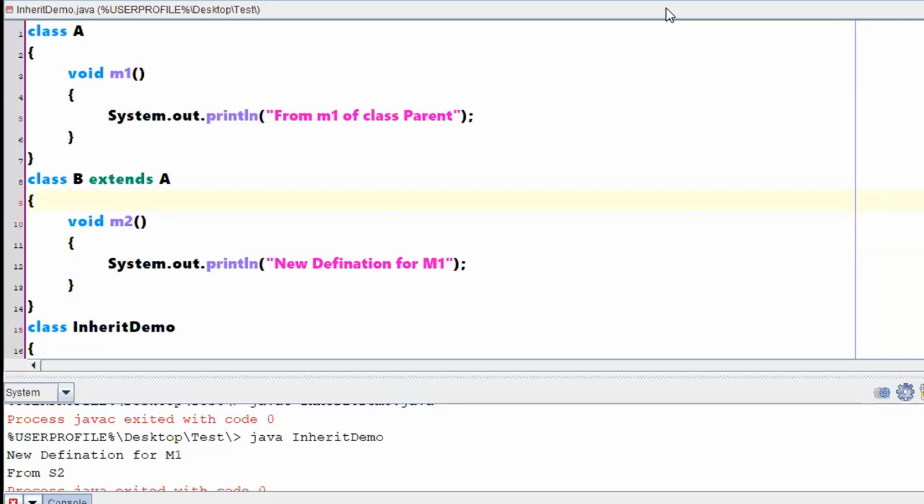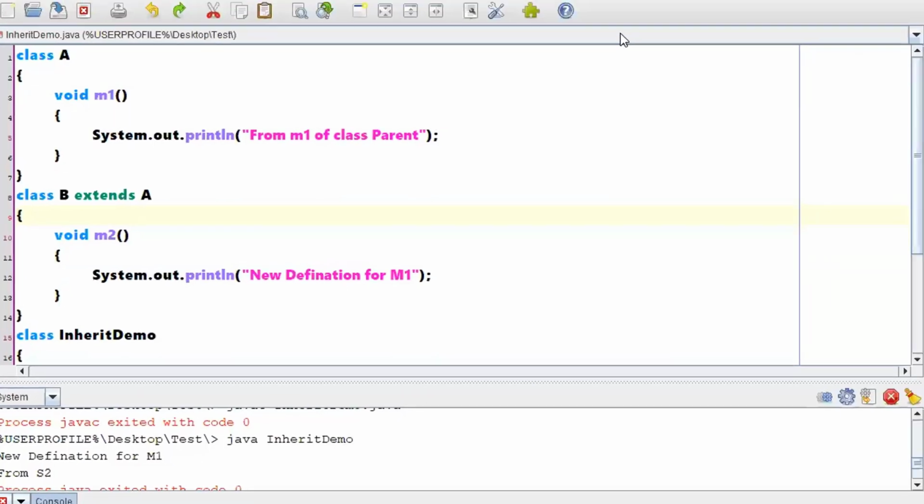For the time being, just keep in mind that if you have the same static methods defined in both class A and B, then class B will hide the previous definition of that particular static method. It will display only the static method defined in class B. But if you are going with overriding, the previous definition will be overridden and a new definition will be given with respect to class B.